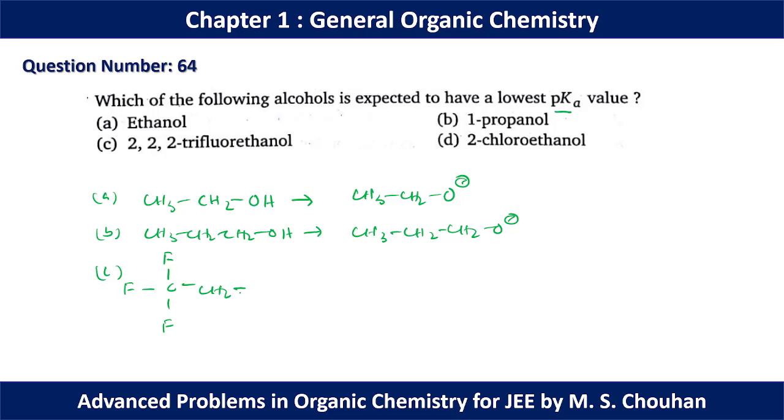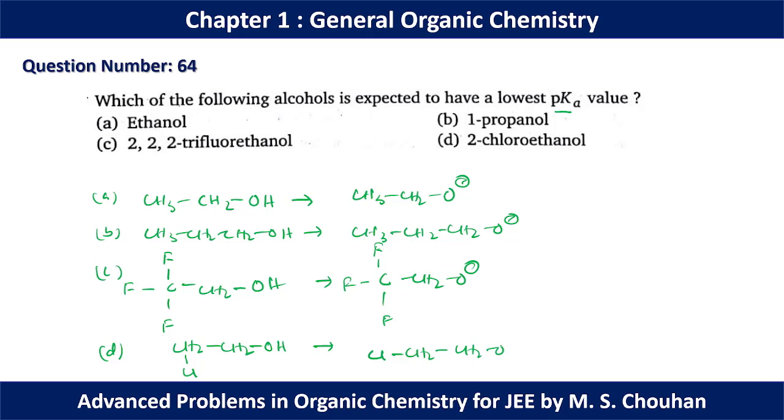2,2,2-trifluoroethanol is CF3CH2OH, and the conjugate base is CF3CH2O minus. And option D, 2-chloroethanol, that is ClCH2CH2OH, the conjugate base is ClCH2CH2O minus. Now if we compare the stability of the conjugate bases, we can say that the CF3 group can show a strong minus I effect.